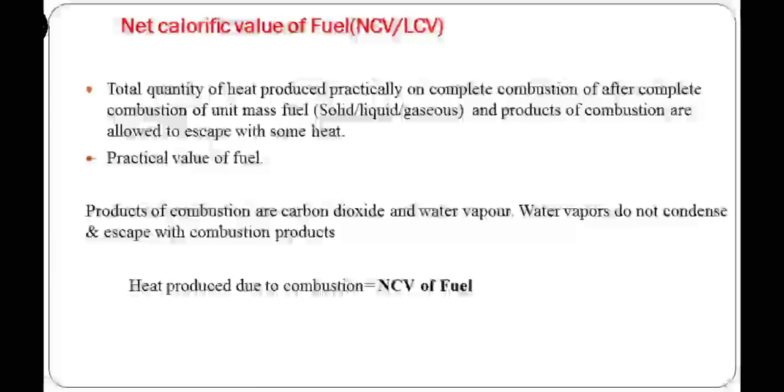And practically when we do this experiment, we can find out the exact heat content of fuel sample, and that heat content is called NCV or LCV. So this is about the lower calorific value or net calorific value. For any type of fuel sample, we can calculate GCV. Once we know the GCV, we can find out NCV.